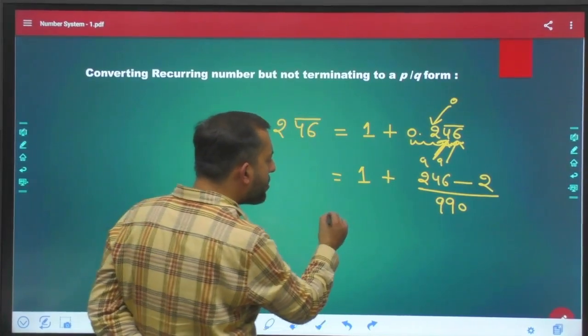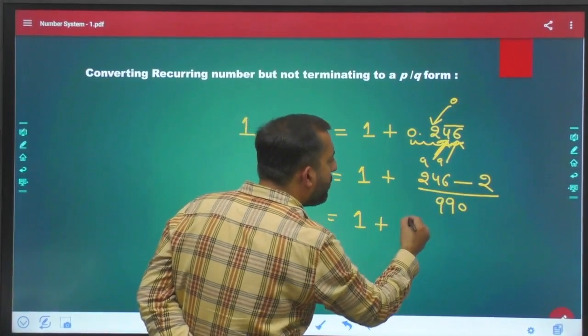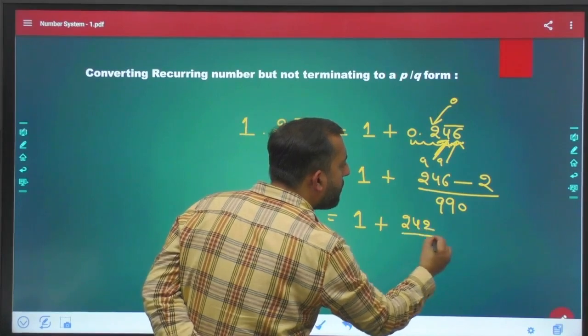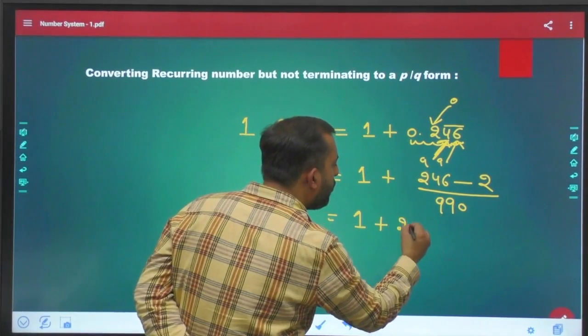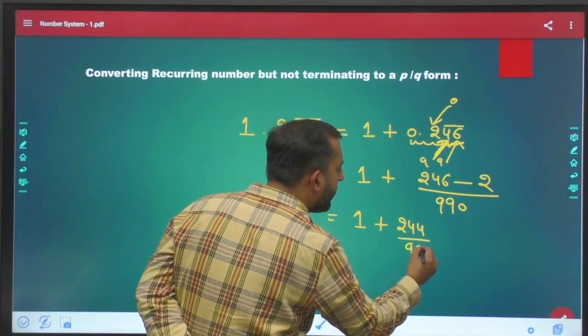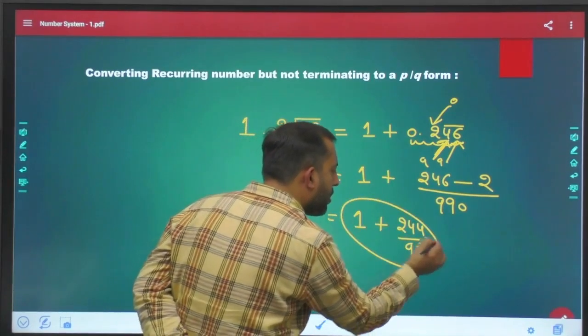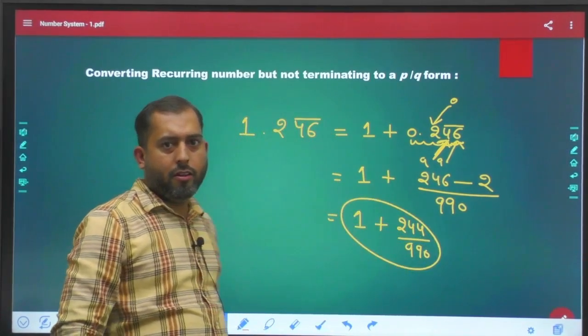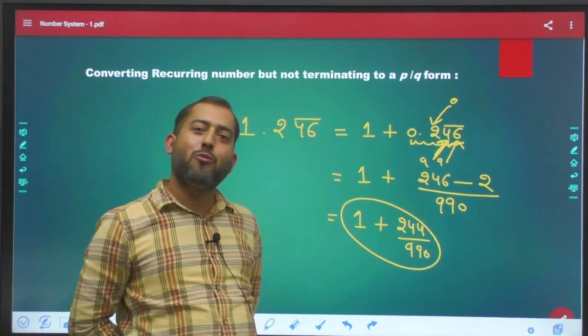Solve this. 1 plus 242 upon 990. Now solve this, you will get the answer.